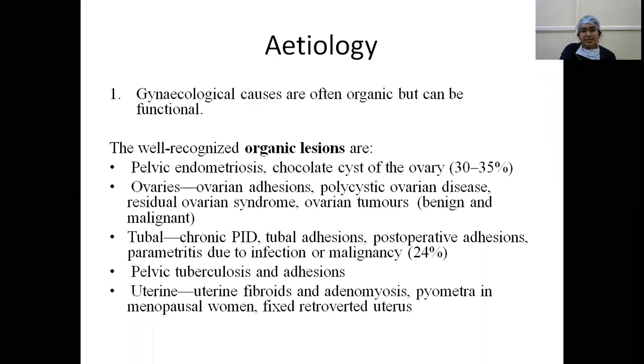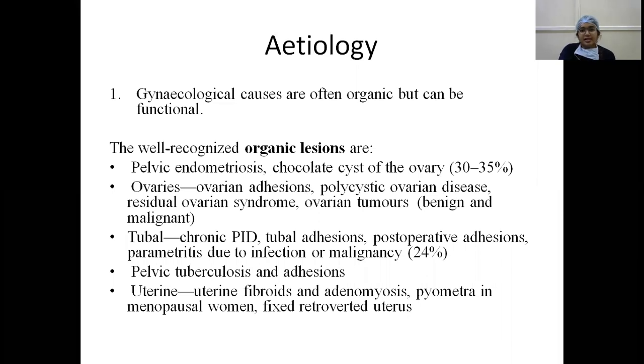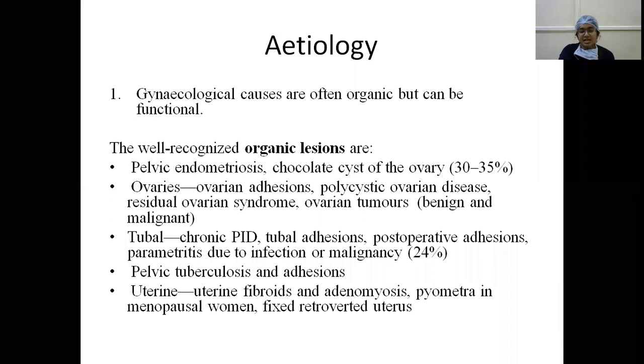So what is the etiology? Gynecological causes are often organic but can be functional. Organic means a specific lesion is present; functional means obvious lesions are not present. The well-recognized organic lesions are pelvic endometriosis and chocolate cyst of the ovary. They contribute to 30 to 35% of chronic pelvic pain.